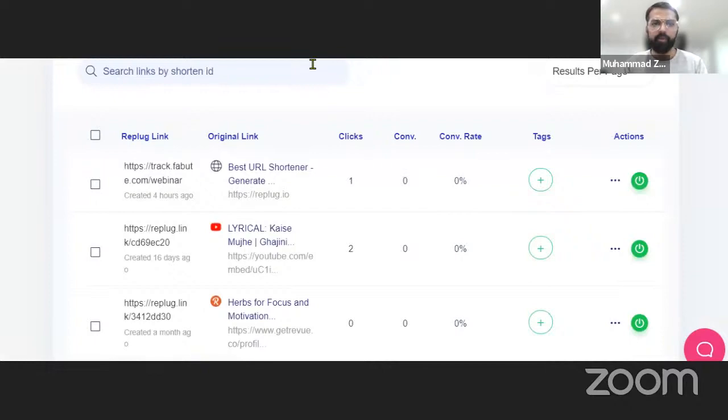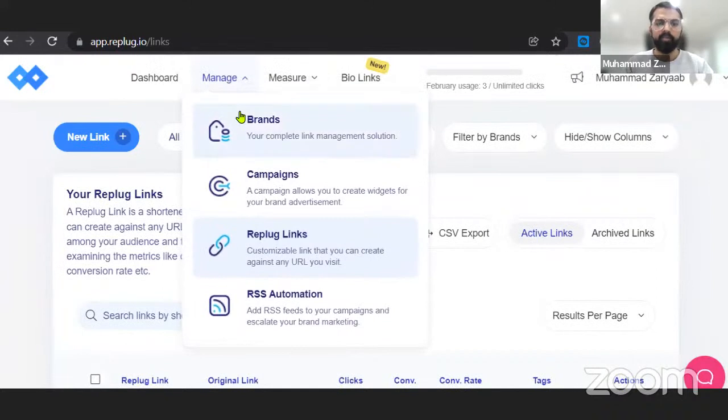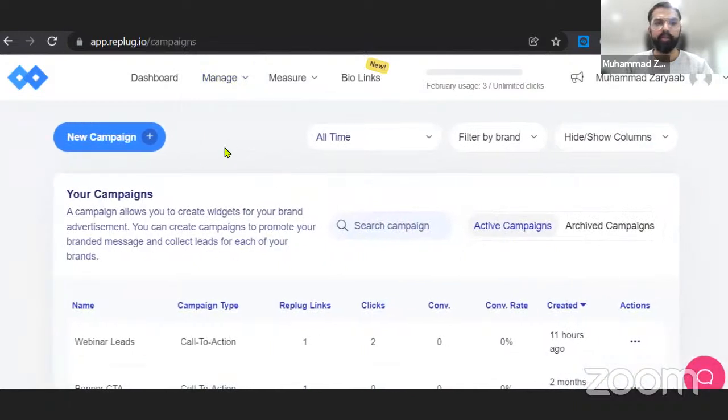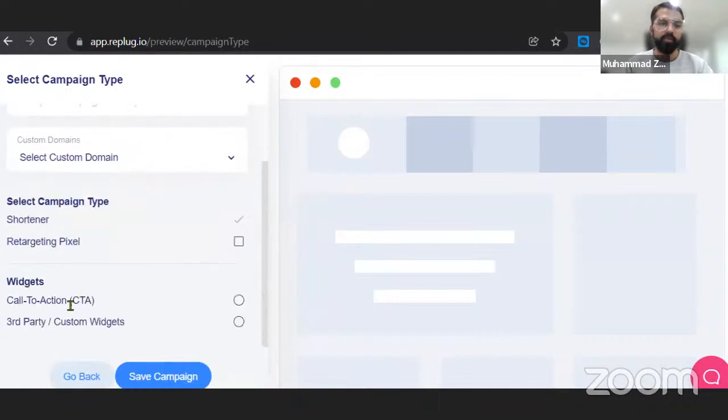So here I'm in my Replug account. I'm in my Replug application. In the brand section, I can create multiple brands here, but I'm going into the campaign. Basically, we can have four types of campaigns: a very basic shortener campaign, a campaign with a call to action, a campaign with third-party widgets included in it, and a campaign with a retargeting pixel. All of these four types have their own essence and significance in their domain. Whenever we use them in different combinations and tricks, we get the most out of it.